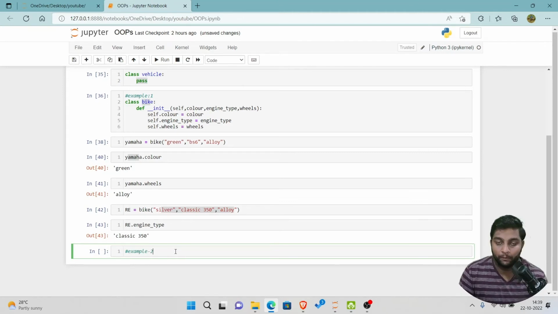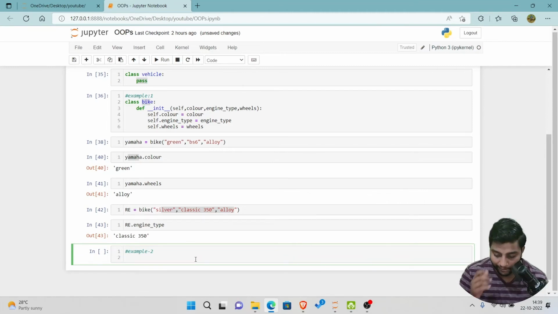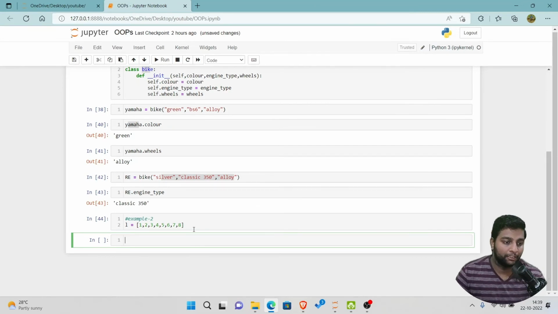Example 2, which will be an important example for you all for a better understanding. In this we are gonna see the length of a particular list. Normally to see the length of a list, what we do? We define L is equals to 1, 2, 3, 4, 5, 6. I have just randomly taken these 8 elements and we execute this. So now the list is created.